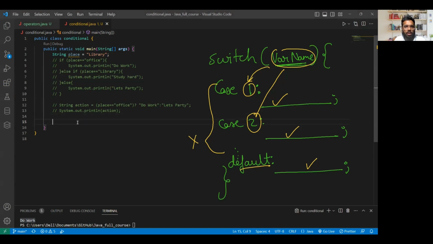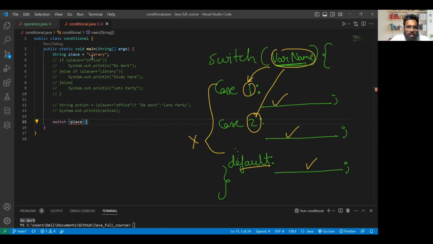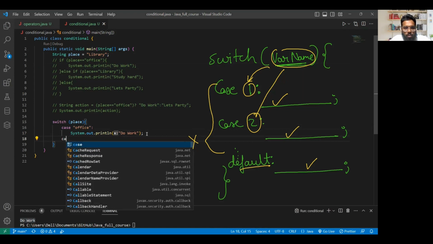So I'll write it here. Now, what is my variable here? Place. So I'll say switch, parenthesis, place. And in curly brackets, I'll say next. Now case one, what will be my case one? Here I'll say office. So in case it is office, then I'll say sout, do work. Control C. Do work. Clear?